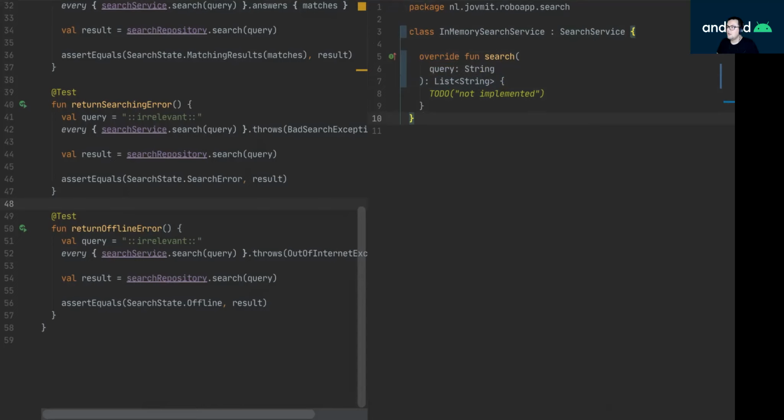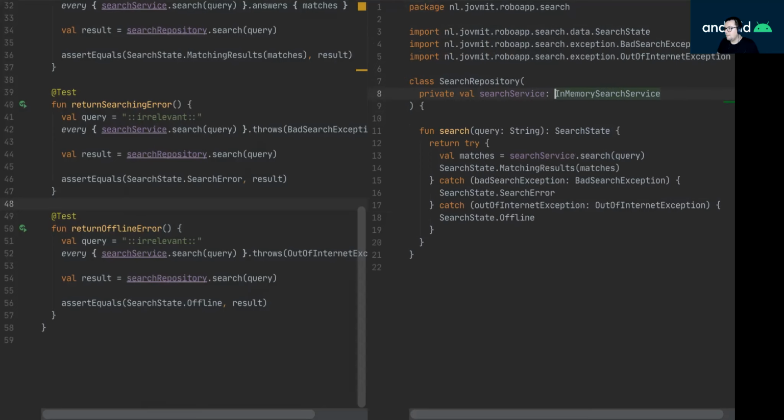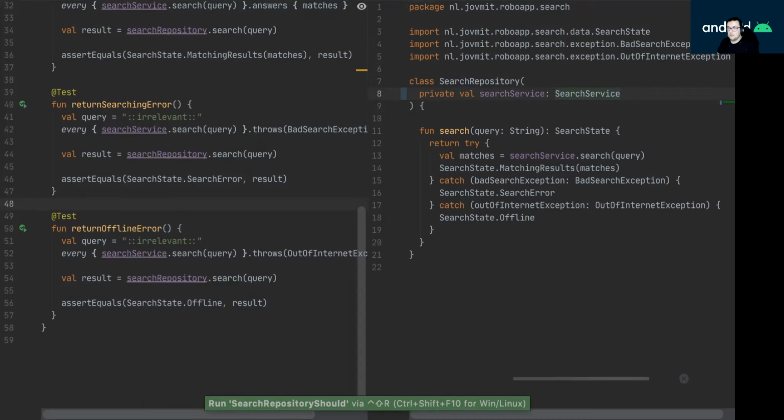That's what I want. And then my search repository here should depend on a search service rather than the concrete in-memory implementation.